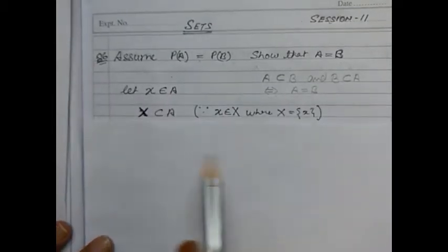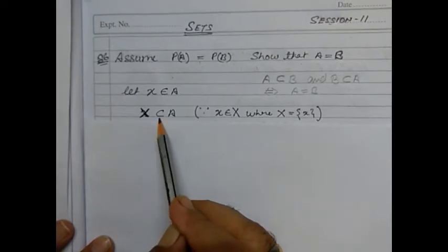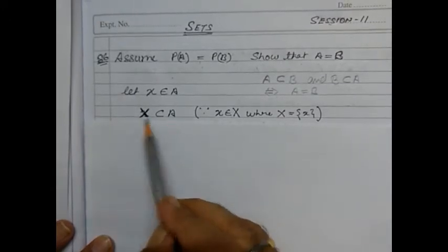Now further we are assuming capital X is a subset of A. So what is capital X?